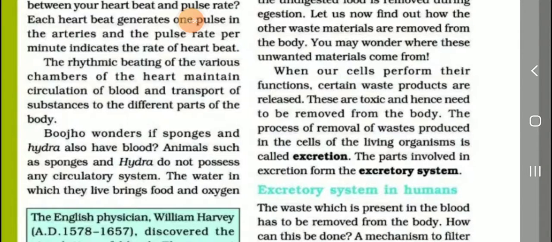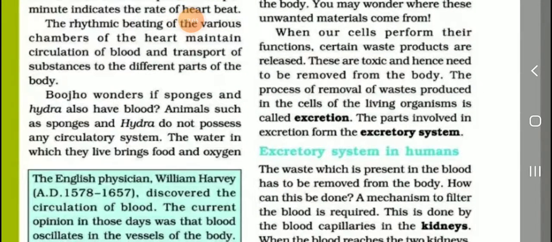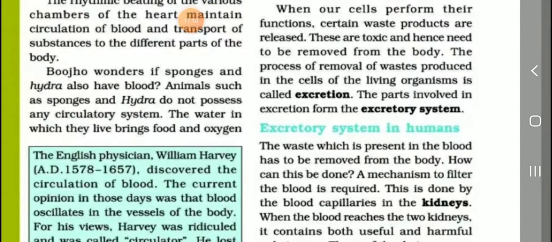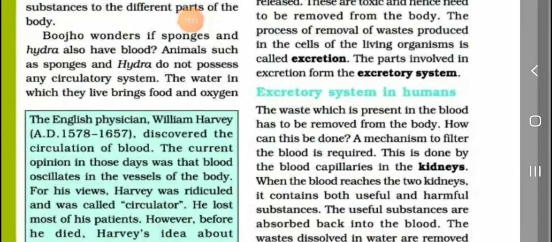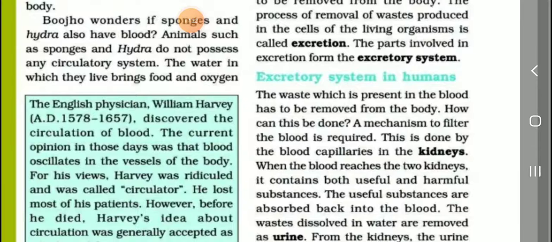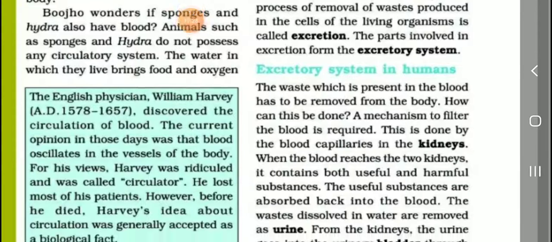Excretion. What is excretion? When our cells perform their functions, certain waste products are released. These are toxic and hence need to be removed from the body. The process of removal of waste produced in the cells of the living organism is called excretion. The parts involved in excretion form the excretory system. Okay, listen. Define excretion.